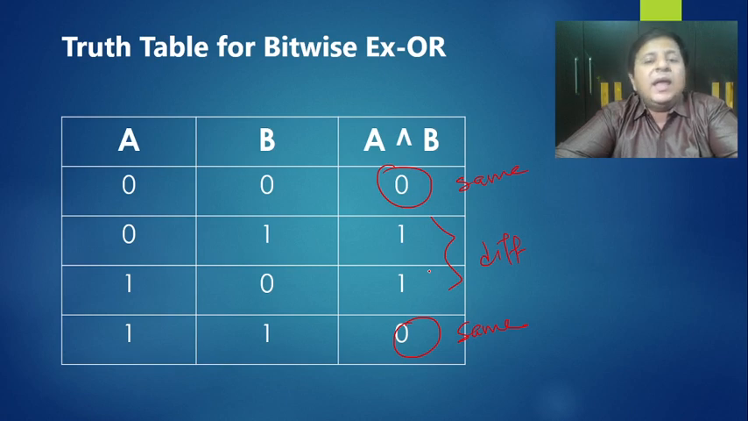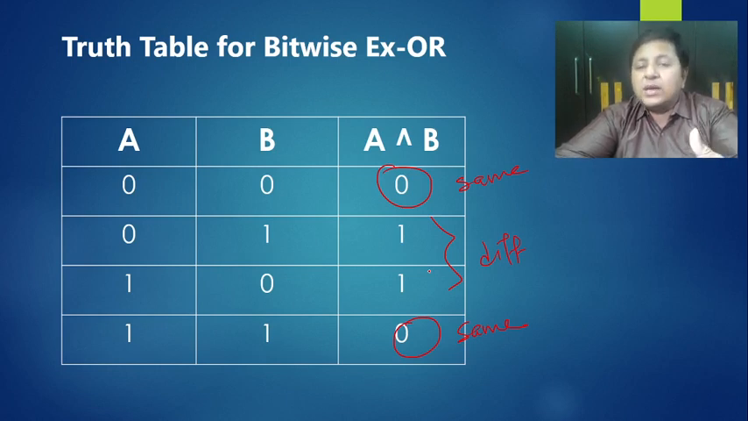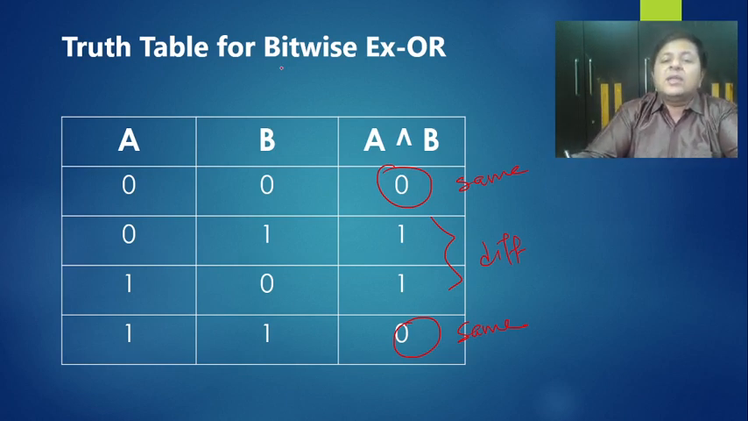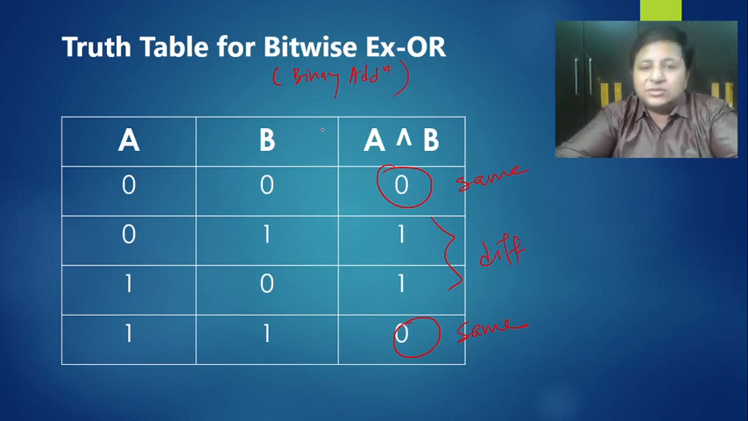In XOR, if both the operands have the same value, let that be 0 0 or let that be 1 1, the answer is going to be 0. And if both of them have got a different value, then the answer is going to be 1. It can also be considered as a binary addition. 0 plus 0 is 0, but 0 plus 1 is 1, even 1 plus 0 is 1, and 1 plus 1 is actually 0 and 1 carry, but the answer is 0. So your bitwise XOR is also considered to be binary addition. So it gives you a similar effect of binary addition.